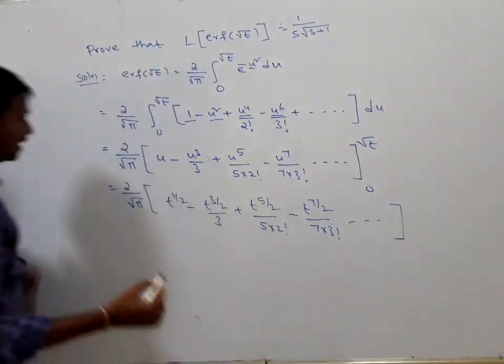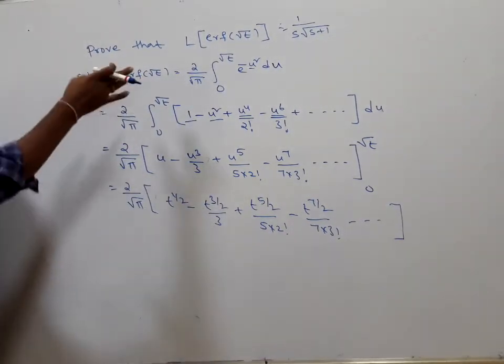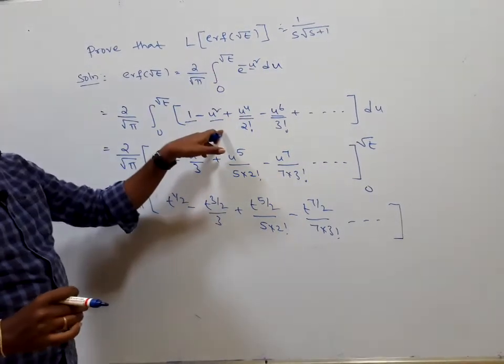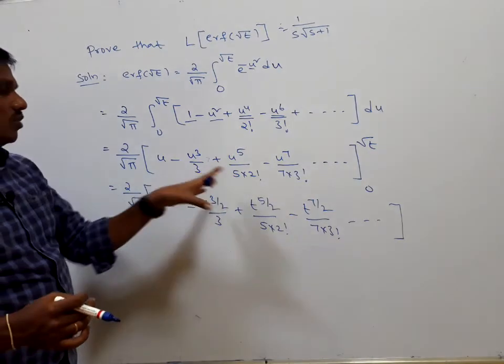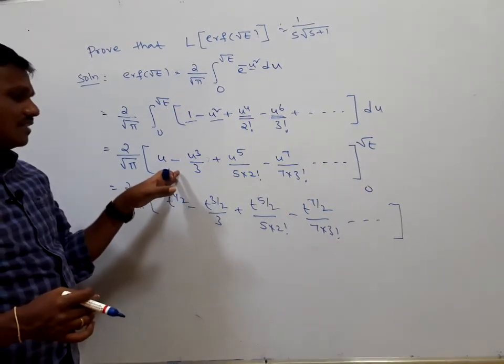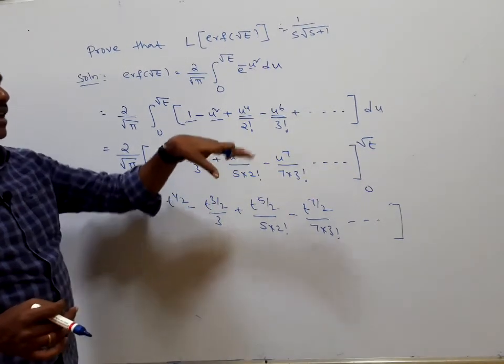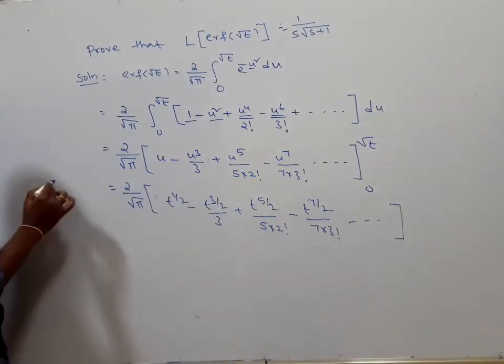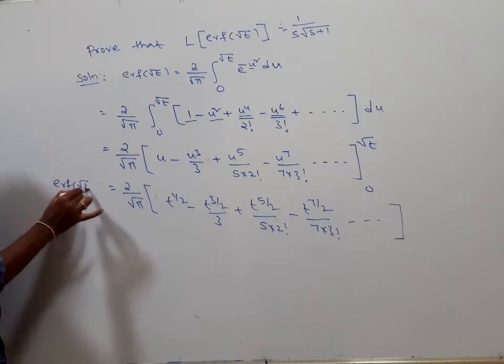By using the Maclaurin series expansion, we write e to the power of minus u square in this form, integrate with respect to u, and take the upper and lower limits, and we get this one in terms of t. So it is the error function of root t.